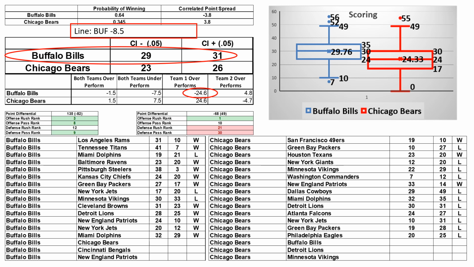So if you see this new chart that I'm showing just under the scoreboard, it shows that team one overperforms. So what that means is in the 200 samples of the model, in the cases where team one, as I listed in this case, the first team listed, performs better than their average, and team two underperforms, which is exactly the case that we have here, it just shows that Buffalo wins by quite a bit.